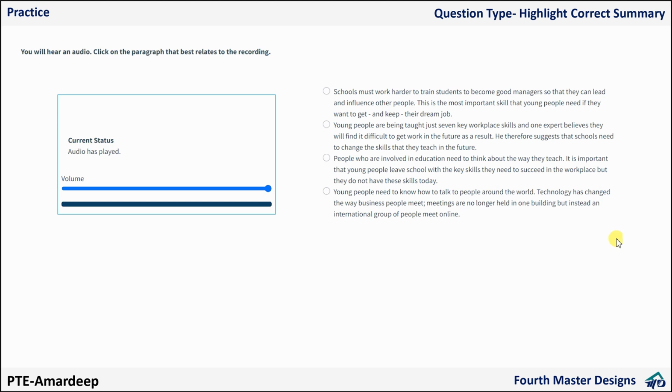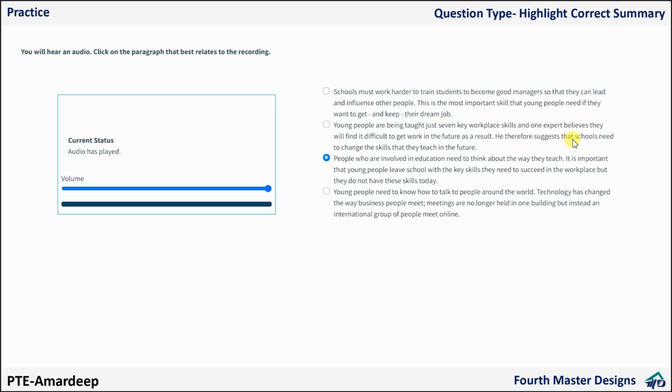I'll be honest here. I couldn't figure out the keywords while listening to the audio, and now I don't remember the audio. But the last sentence was very easy. I think he said it is important that students have the key skills to succeed in their career. So something like that. So here I am going for, I can say, a wild guess, an educated guess, because the last line is here only. So now read this one.